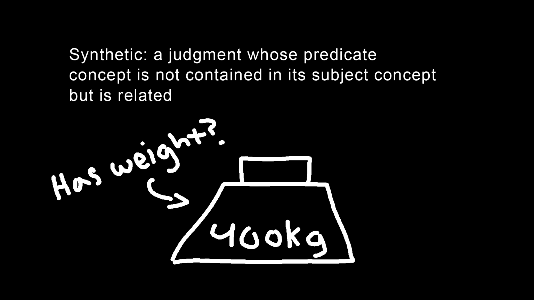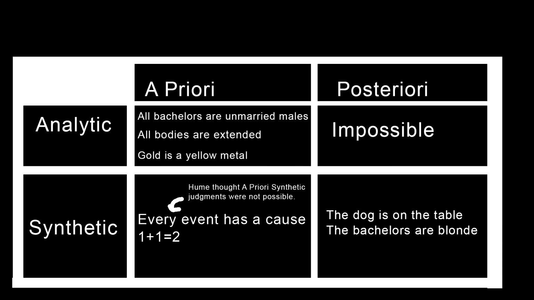A synthetic judgment is a judgment whose predicate concept is not contained in its subject concept but is related. Given Kant's examples again, we are now given the following statement: all bodies have weight. Contained in the predicate is something not known in the universal concept of body, and gives greater understanding of bodies, therefore leading to it being synthetic. Now when grouping together and organizing them, you should have something that looks like this. I recommend taking time to pause and read through these. There might be some confusion, so I'll fill in the blanks.